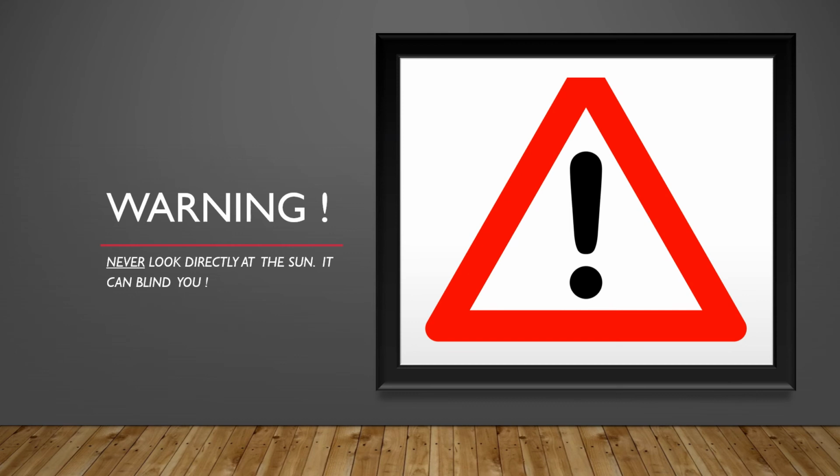So I want to give a warning that you shouldn't look at the sun because the rays of the sun are very bad. It can damage your eyes very badly. Because the sun has ultraviolet rays, also known as UV rays, and also very strong heat and light, it can burn your eyes very badly. So you can be blind. Be careful.